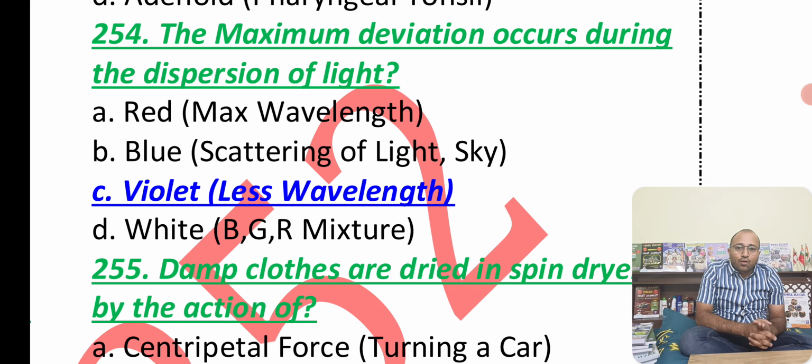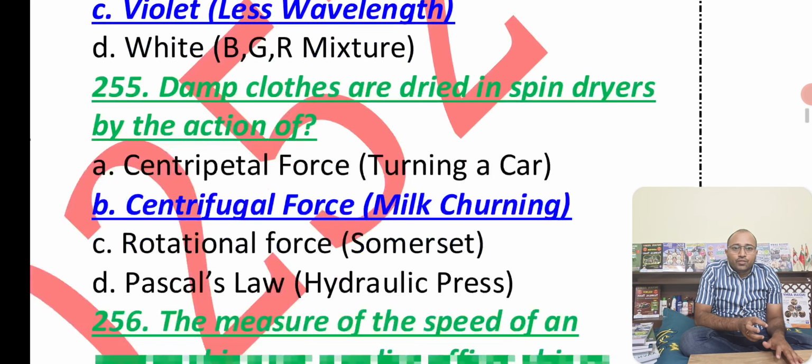Now we should know that blue, green and red are the basic primary colors. By mixing them, we obtain white color, which is very important.